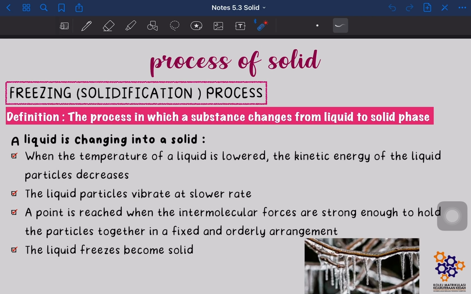Okay, so now a point is reached when the intermolecular forces are strong enough to hold the particles together in a fixed and orderly arrangement. So bila dah makin lama makin dia kurang bergerak, lama-lama dia vibrate dekat tempat tu kan, dia akan ada intermolecular forces lah between particles. So lama-lama dia akan ada strong intermolecular forces yang boleh menyebabkan dia hold together into a rigid arrangement. Okay, then we can say that the liquid will now freeze, become a solid. Okay, so that's for the freezing process.